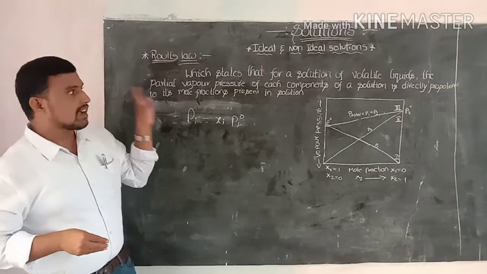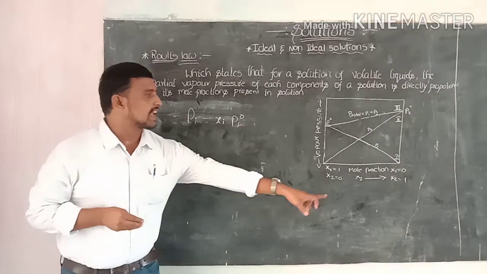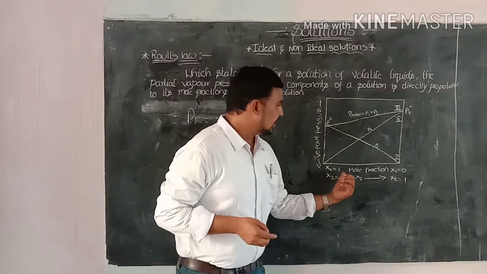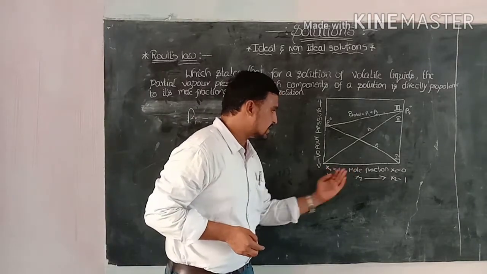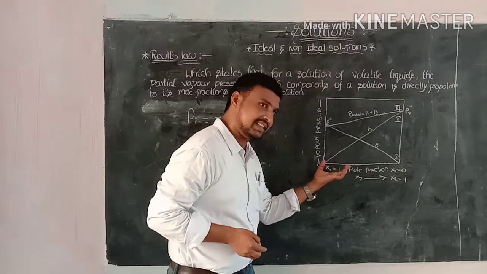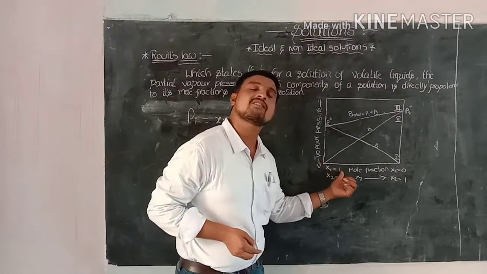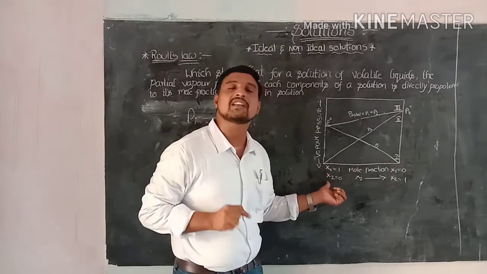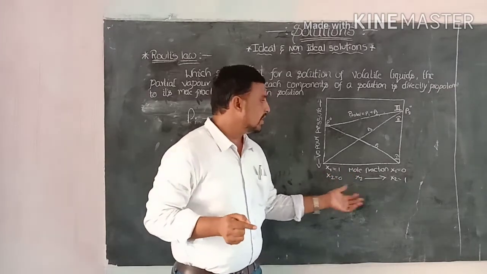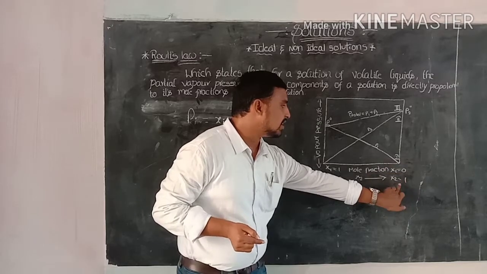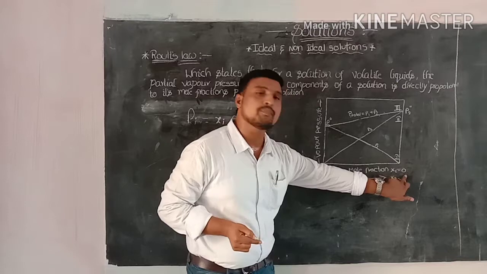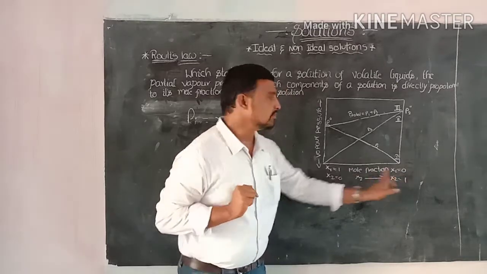The graph coming from Raoult's law is mole fraction against vapor pressure. On the x-axis, on this side, x1 equals 1 and the concentration of the other component equals 0. On the other side, the concentration of the second component equals 1 and the first component equals 0.